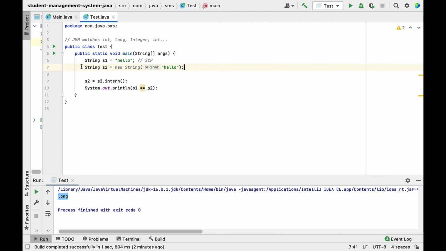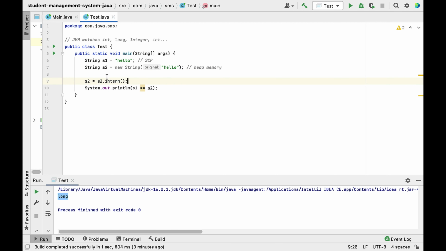Okay, next line of code: you can see s2 object is created using the new keyword, and this object is stored in heap memory. Okay, perfect. Now the important thing here is the intern method.